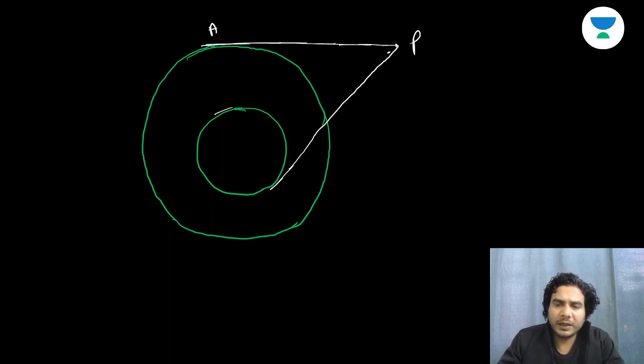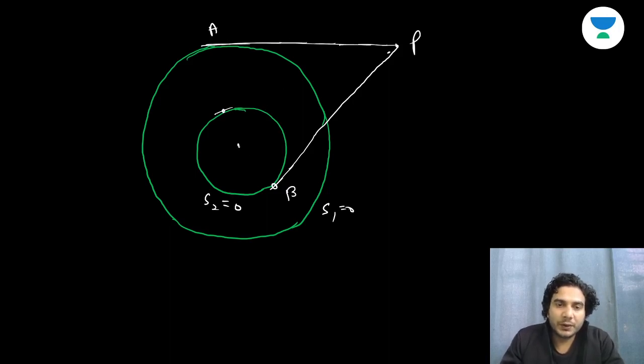So I'm taking any point randomly, inside, outside, anywhere you can take, doesn't matter. Inside, obviously you can't take inside S1, okay, this is S1, because you can't draw a tangent then. So it should be outside both the circles. Okay, this is quite obvious. Now see, P is the point, PA and PB. We are assuming that PA is equal to PB.